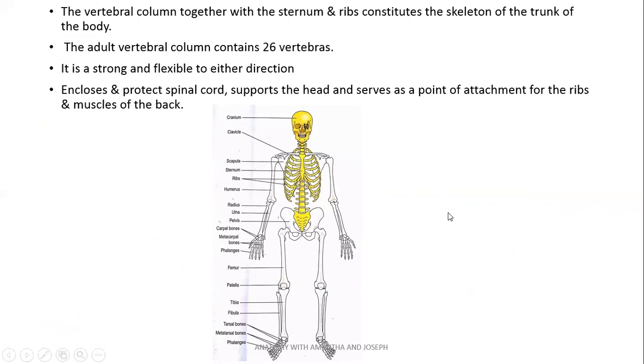It is going to enclose some structures like spinal cord, which is present within the vertebral canal of the vertebra, and it also supports the head region and serves as a point of attachment of the ribs and some muscles. Ribs are attached posteriorly to the vertebrae.